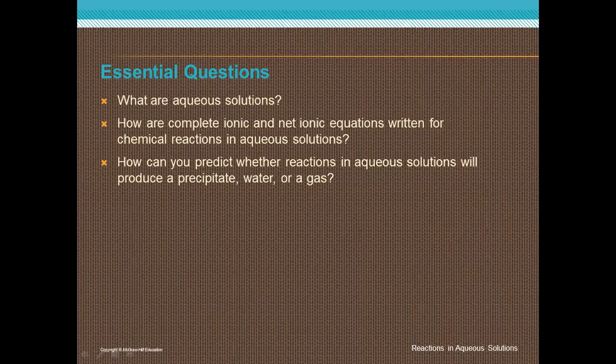It's called aqueous. How can you predict whether a reaction in aqueous solution will produce a precipitate, water or gas? Okay, thanks for your participation, Mshari.